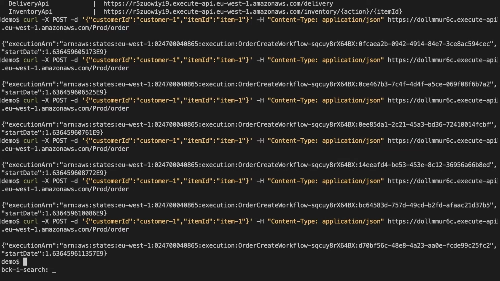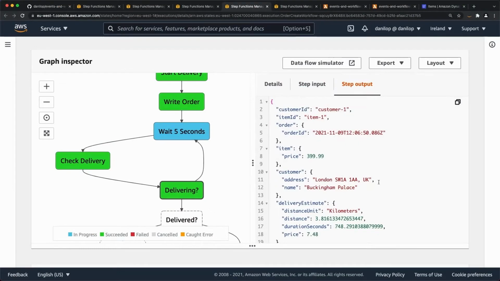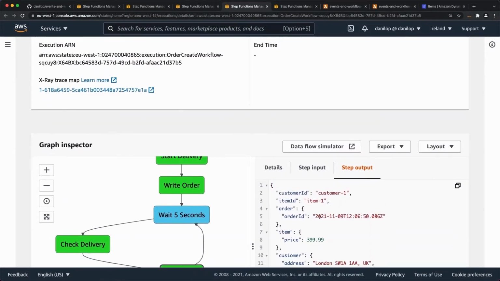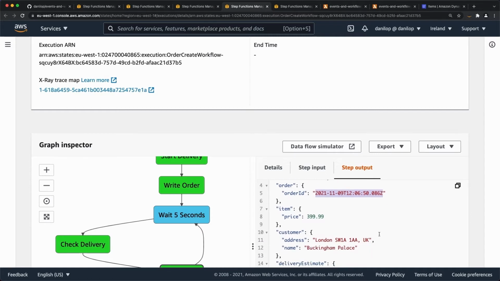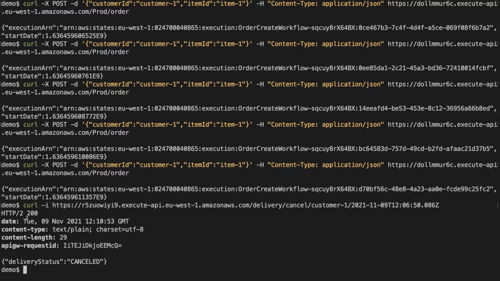So first, let's cancel this order. You have to pass to the endpoint of the delivery service the ID of the customer, which is customer 1, and the ID of the order, which depends on the specific order. So this is the order ID. The unique key for our order is customer ID plus order ID. That's the reason why I'm just using a timestamp for the order. So now we can call this, we get an OK. So this delivery has been cancelled.